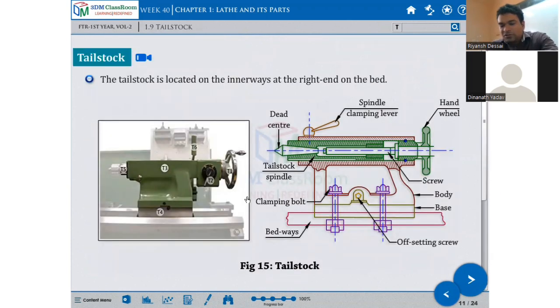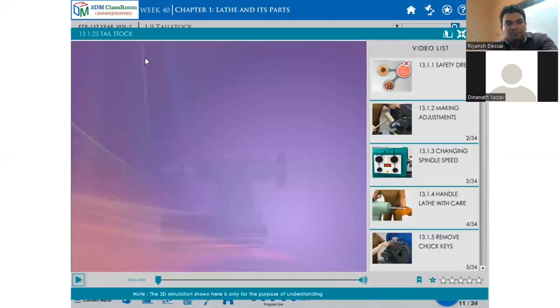Next part is called the tailstock. These are very simple topics. All parts and their main functions I will not repeat; you can read it and you will understand. So the next part is called the tailstock. The tailstock is located on the inner ways at the right end of the bed.